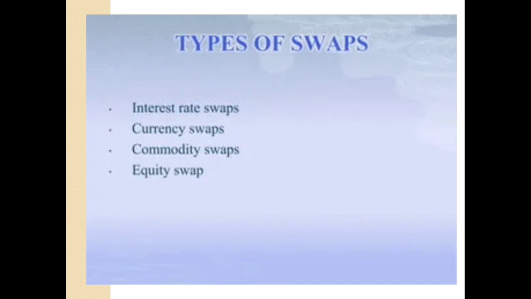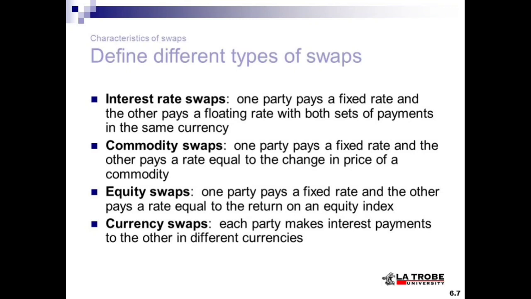Now we'll see about the types of swaps. There are mainly 4 types of swap: interest rate swap, currency swap, commodity swap and equity swap. Now we'll see about interest rate swap. One party pays a fixed rate and the other pays a floating rate, with both sets of payments in the same currency. Commodity swaps. One party pays a fixed rate and the other pays a rate equal to the change in price of a commodity. Equity swaps. One party pays a fixed rate and the other pays a rate equal to the return on an equity index. Currency swap. Each party makes interest payments to the other in different currencies.